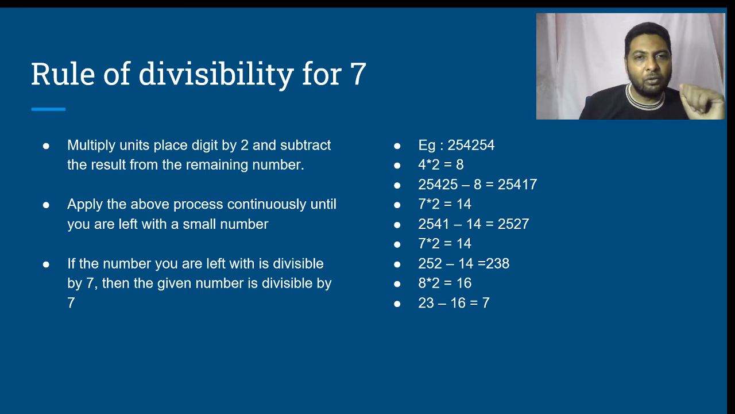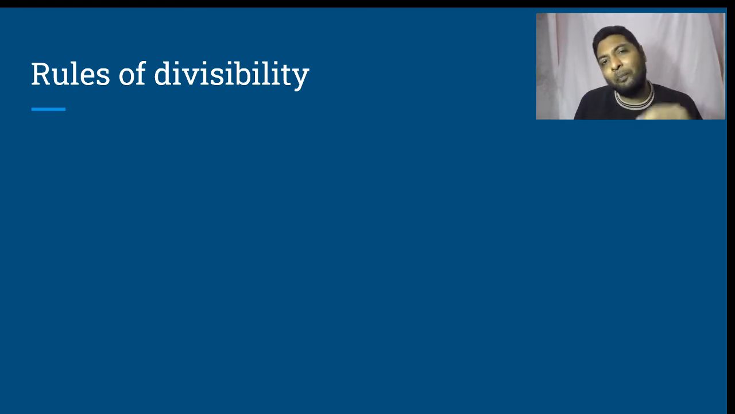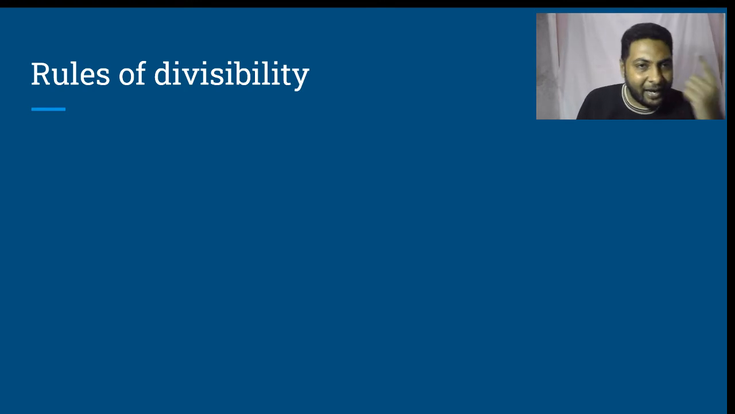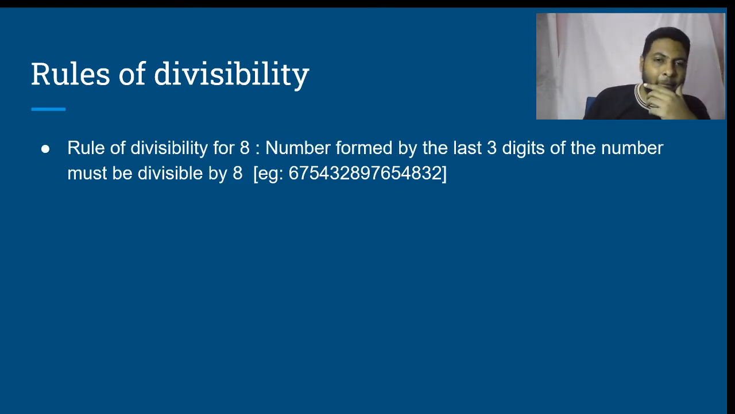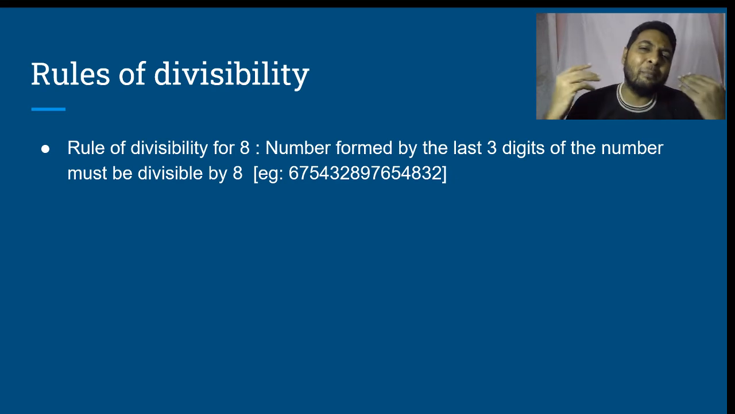Let us look at the rule of divisibility for 8. A number is said to be divisible by 8 if the number formed by the last 3 digits is divisible by 8. Example, if anybody asks 67543289765482, is this divisible by 8? You don't have to divide that entire number by 8 and try and figure out. Instead, take the number formed by the last three digits, which in this case is 832. 832 is divisible by 8, therefore the given number is divisible by 8.